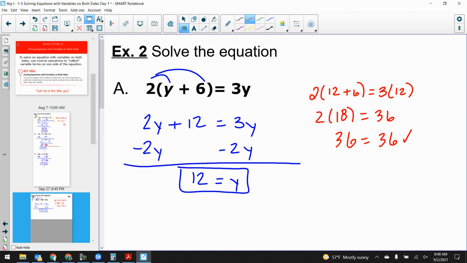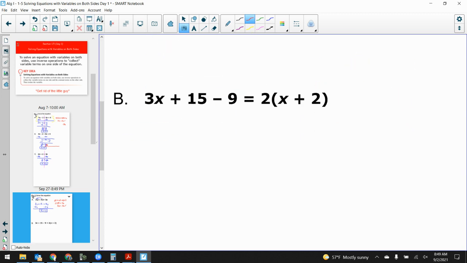So now what we're adding on top of everything is, okay, simplify, then solve. Simplify, then solve. Let's take a look at this one. Now we've got a problem where both sides need to be simplified before we start solving.